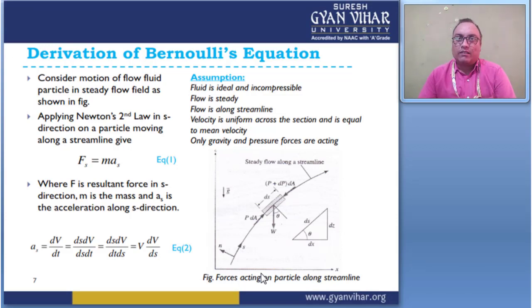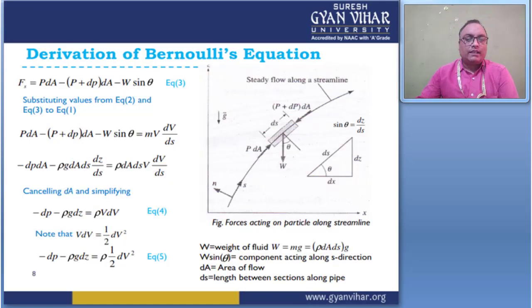sides, it gives dv by ds and ds by dt, and ds by dt gives the velocity v. As means the acceleration of the fluid particles along the s direction, so it gives v dv by ds. Put this value in this equation. So it gives Fs equal to m into v dv by ds. Right? Then move to the next slide.